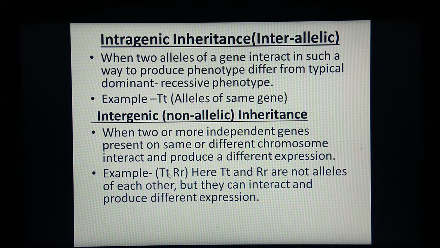So in this dihybrid, T and R are not alleles of each other. Capital T and small t are alleles of each other. Capital R and small r are alleles of each other. But T and R are not alleles of each other, yet they can interact and produce different expressions. So if such interactions are there which are not allelic, then it is called intergenic inheritance. One example, pleiotropism, we have to study. So we'll see pleiotropism, what is it?